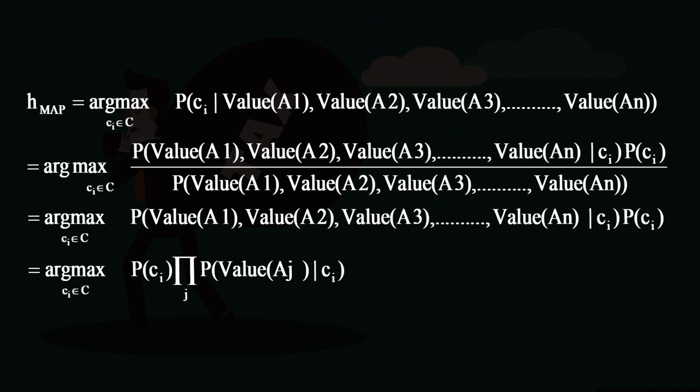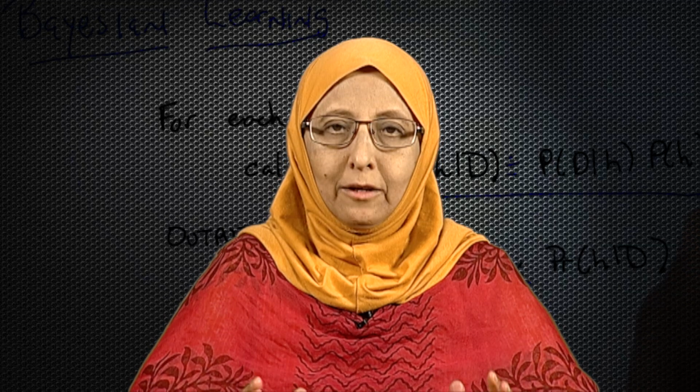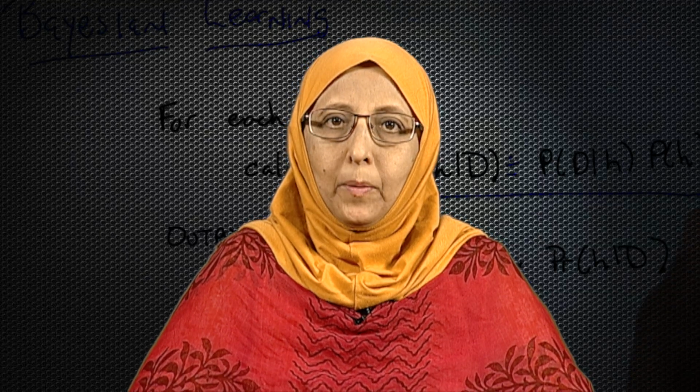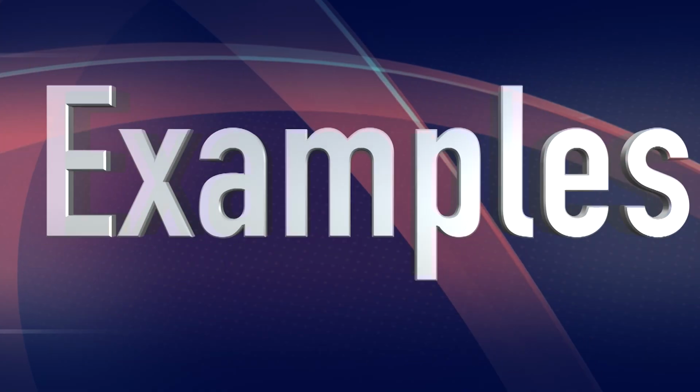So, I have written that product symbol there and I have put probability of value of Aj given Ci. And now j could range over whatever number of attributes you have, and of course, there is one more term to it, which is probability of Ci. So, we are still retaining that term in the last line: probability of Ci and product of probability of value of Aj given class Ci. This is the final equation that we get if we are adopting naive Bayes classifier.